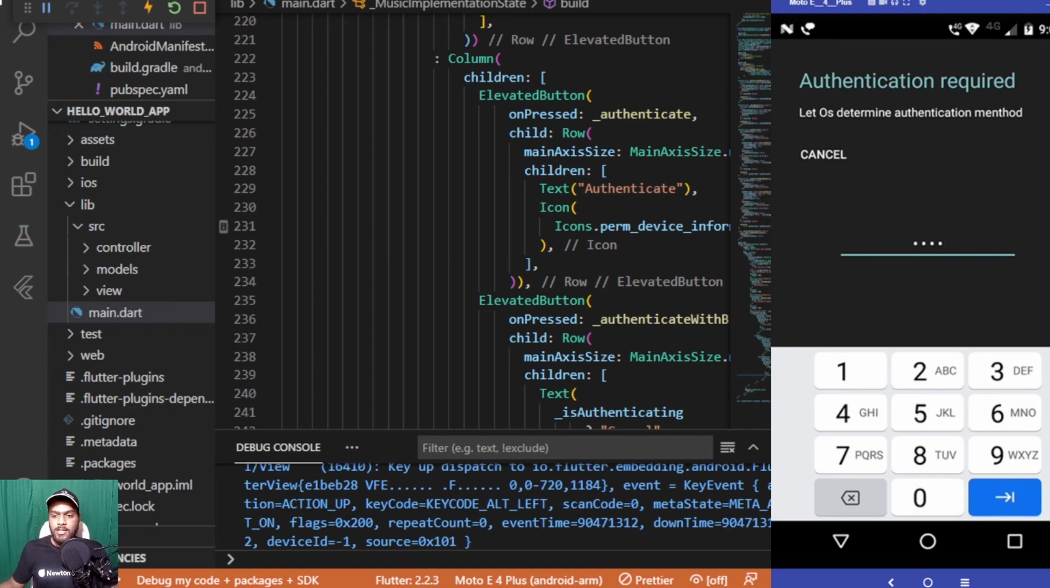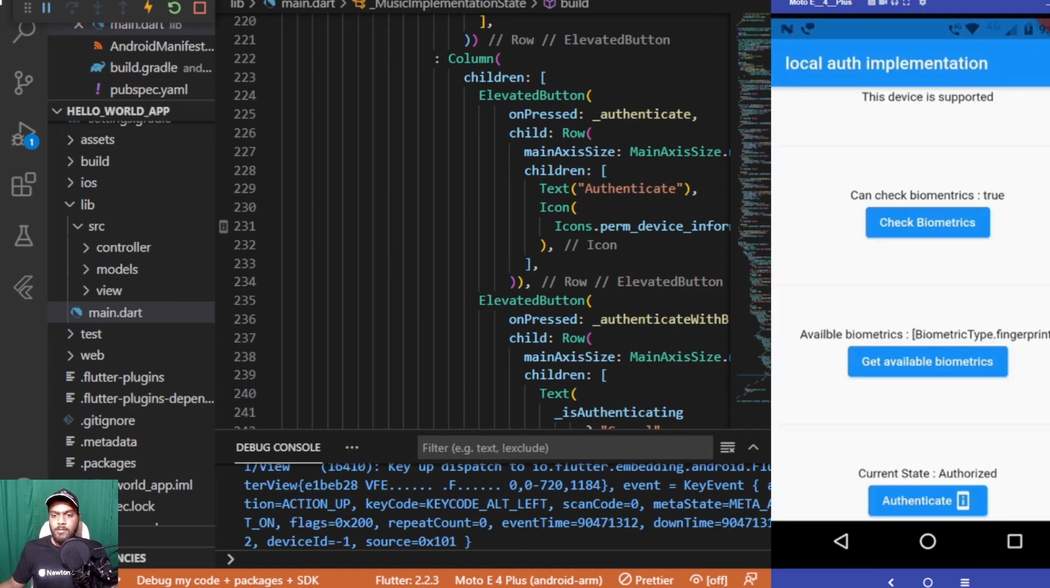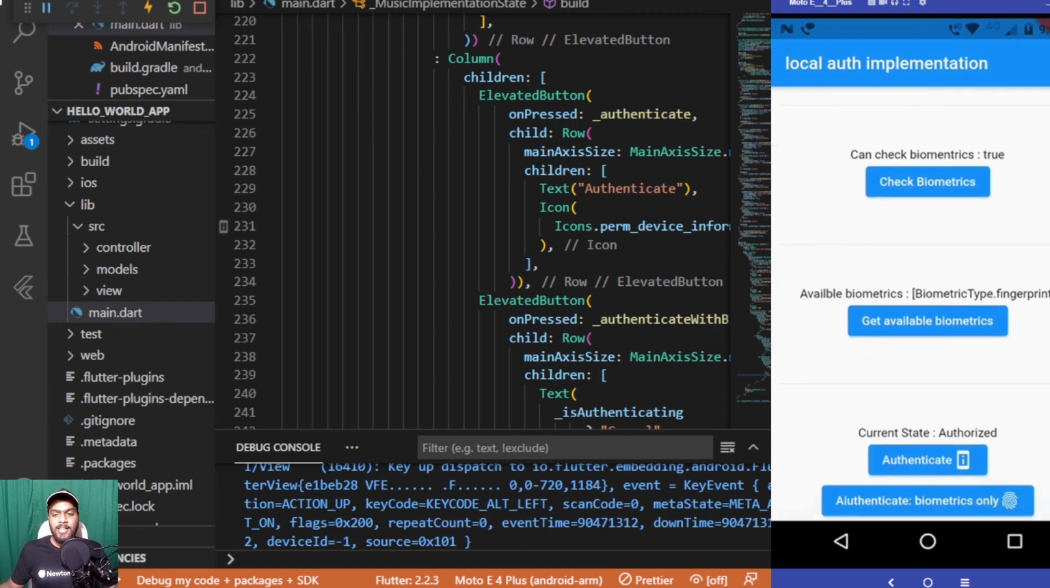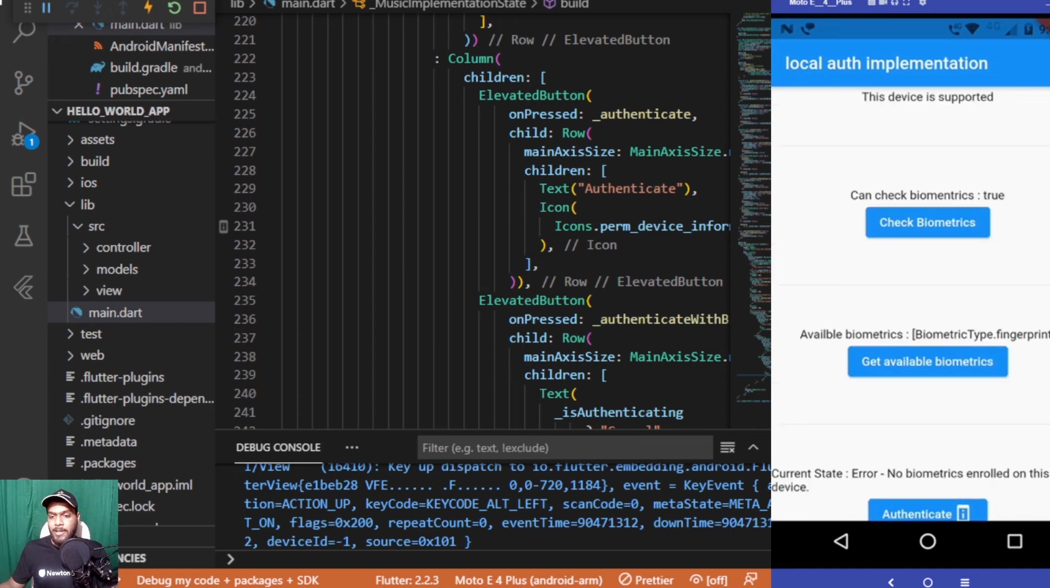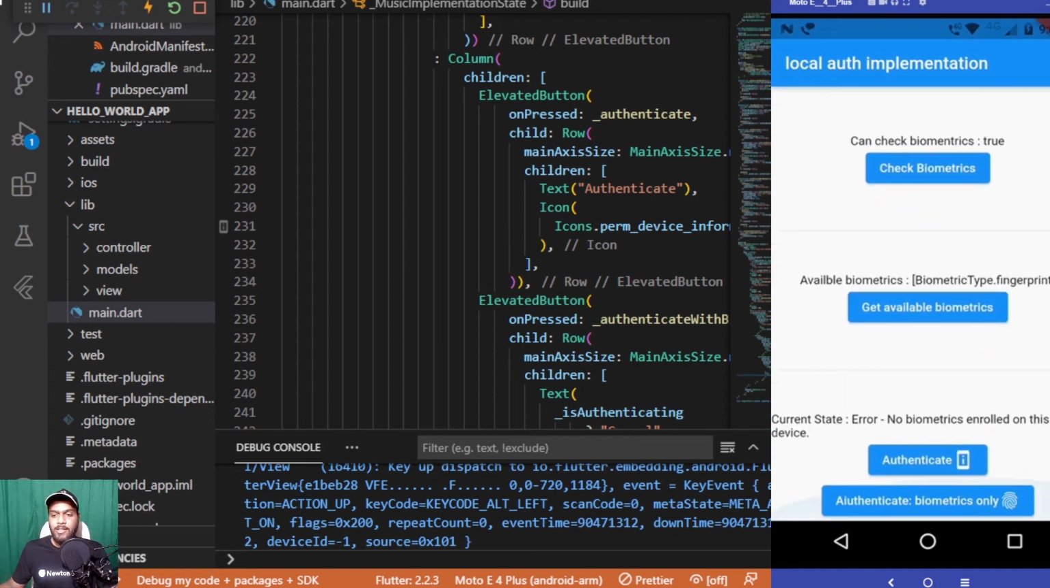and when I click on enter, you can see that the state has changed to authorized. At the bottom as well, you can see authenticate biometrics only. When I click on this, it shows that no biometrics enrolled on this device. This was the same thing I was telling you earlier. If you haven't registered any biometrics for your device yet, it will show you an error that no biometrics have been enrolled.